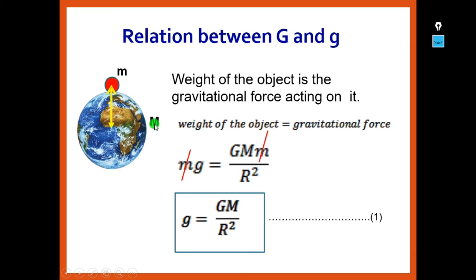According to Newton's universal law of gravitation, the gravitational force F is equal to G into capital M into small m by R square. R is the radius or the distance between these two, the earth and the object.